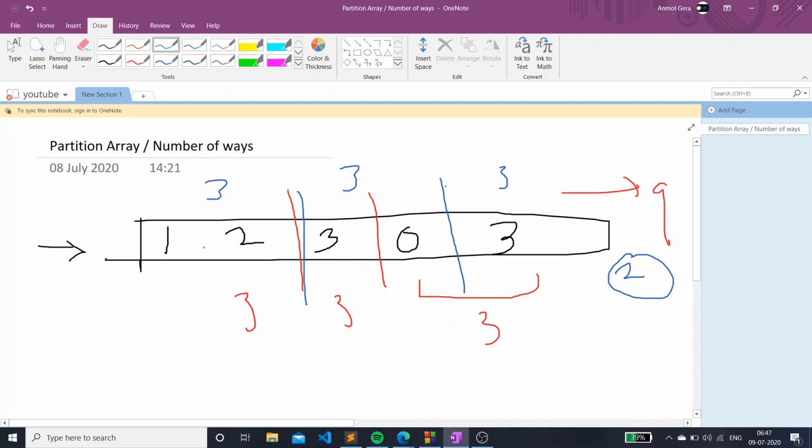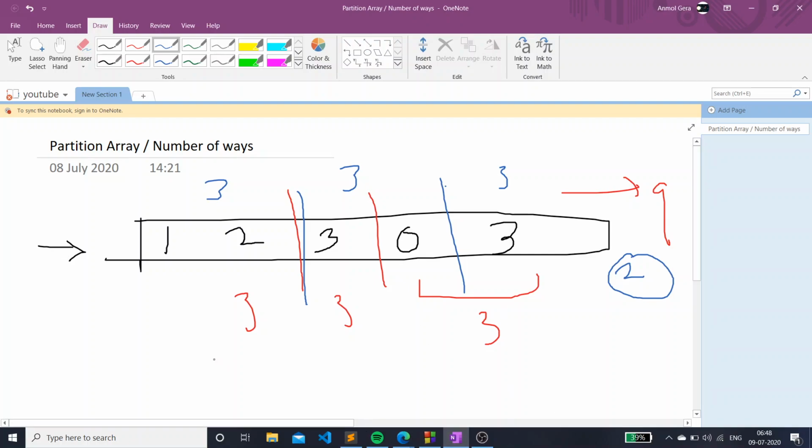Now the first observation which we can make here is, if the complete sum of the array is not completely divisible by 3, like let's suppose the sum is of this 1 2 3 0 3, and if it's not divisible by 3, we really can't do anything. We really can't divide an array into 3 such that the sum is equal.